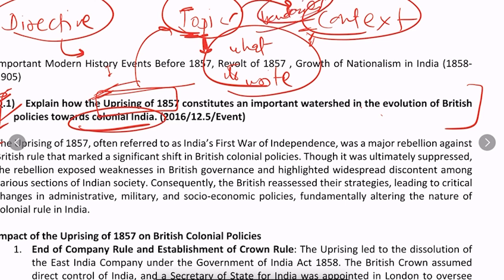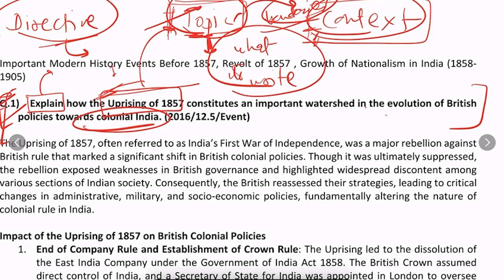But then there are also directives. For example, explain is a directive. This directive tells us what the direction should be. One thing is the topic, the second is its boundaries, and the third is its direction. In what direction the content must flow, in what direction the topic must go, that is understood through the directive.